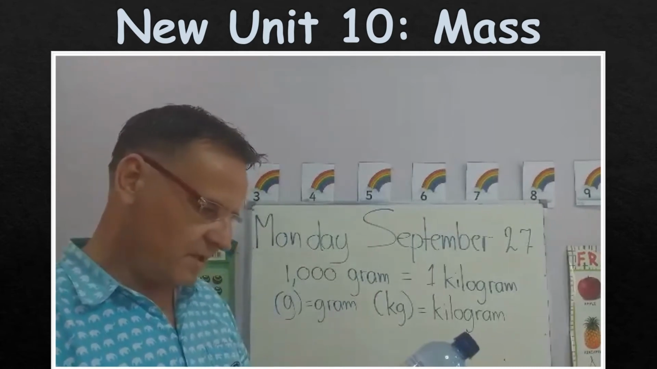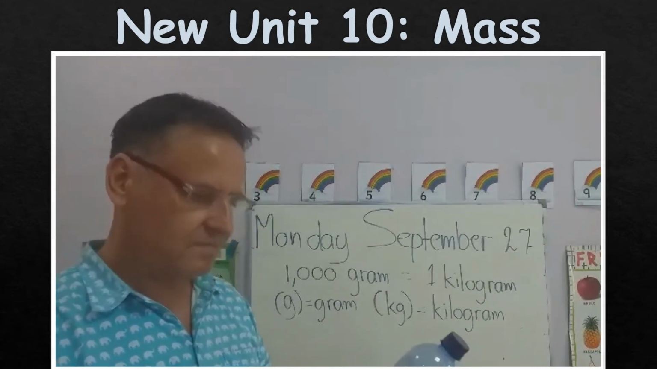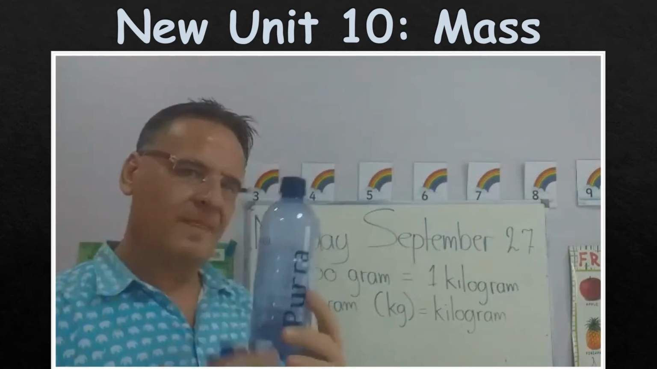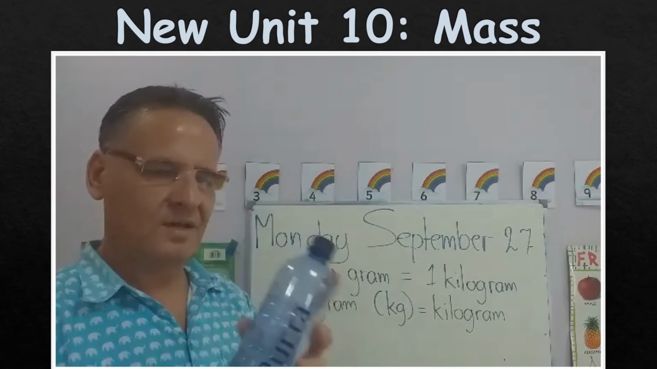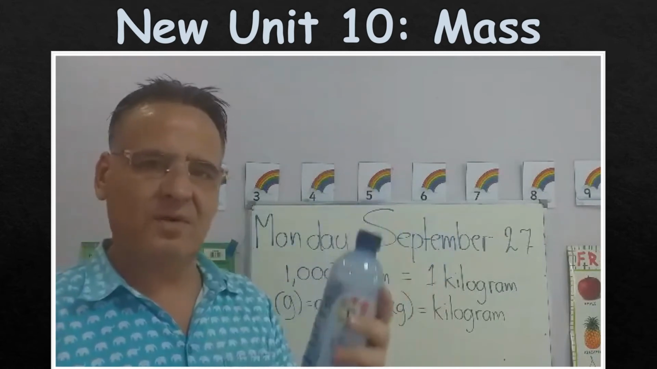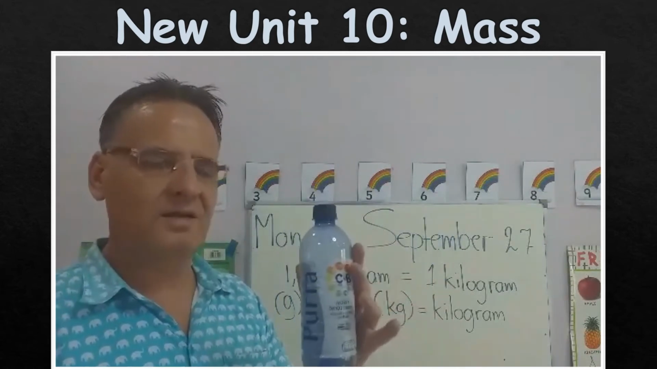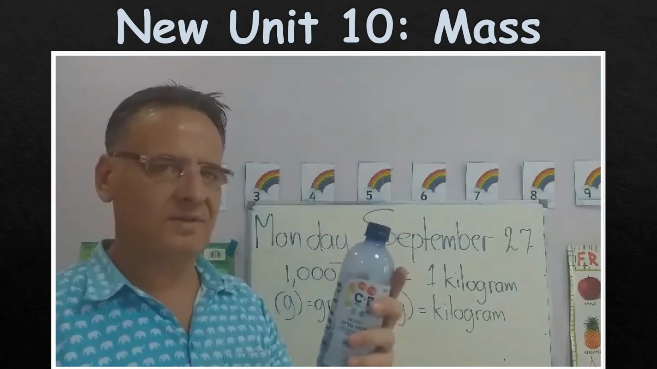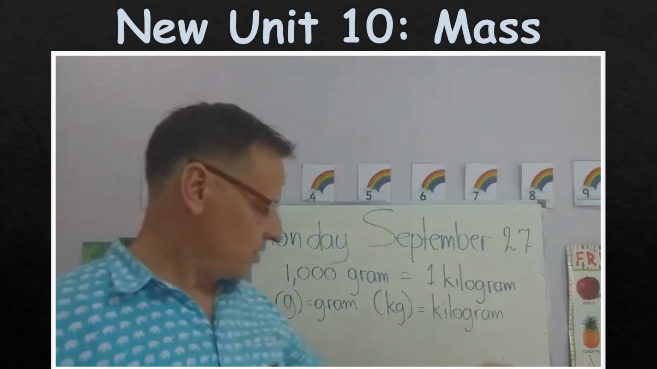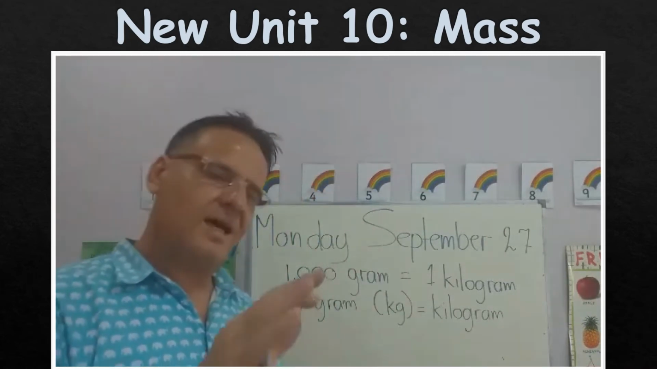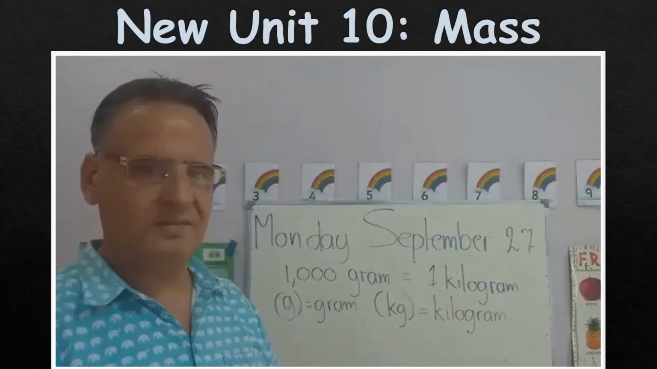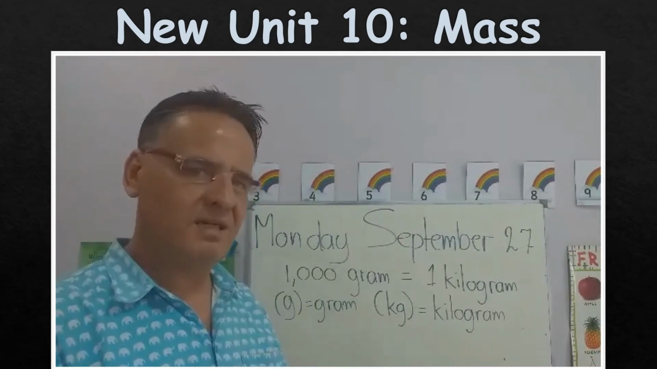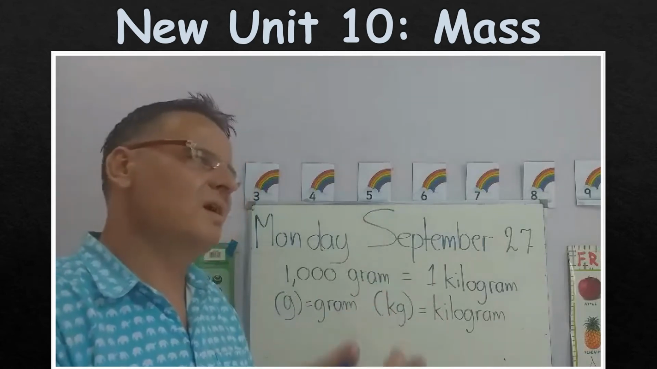So this bottle here contains 500 milliliters. So if I fill this bottle with water, it's half a liter. So I know then this water weighs about 500 grams. Okay, so this way you can get an idea of how much something weighs. You can always have an estimate. Estimate is another word for guess. You can guess like, it's about this heavy or about that heavy.